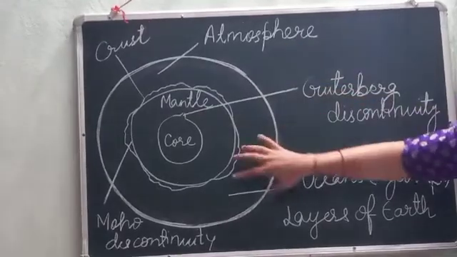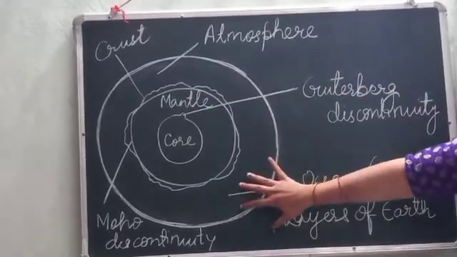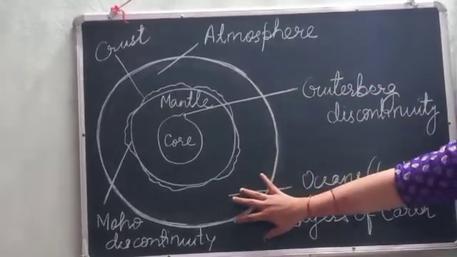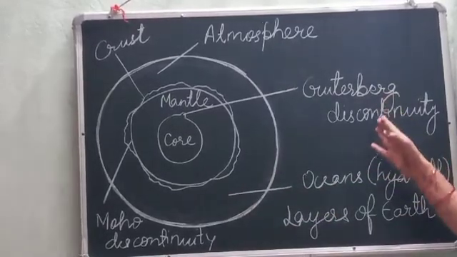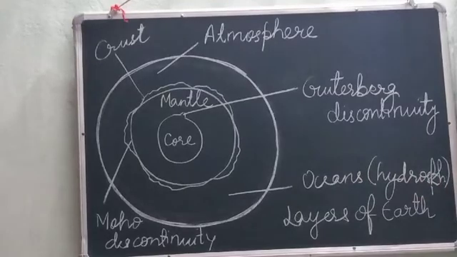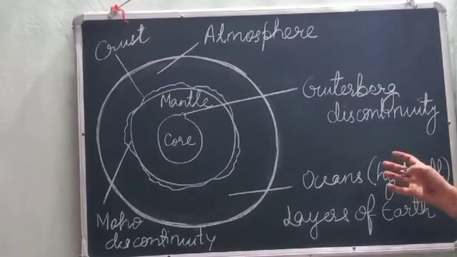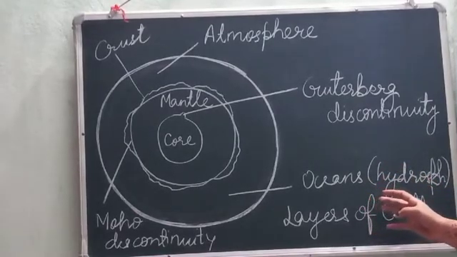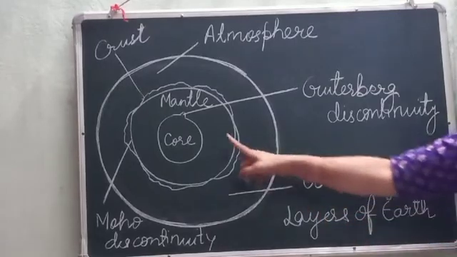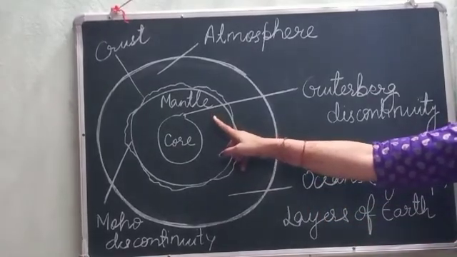See, these are the layers of earth. The earth is divided into three parts, as I told you: crust, mantle and core. The mantle is divided into two parts, upper mantle and lower mantle.